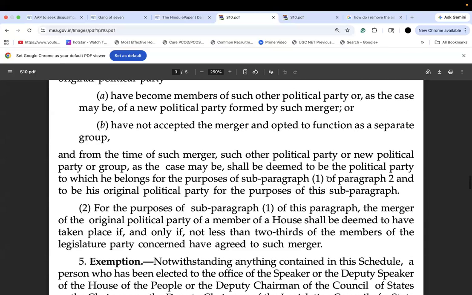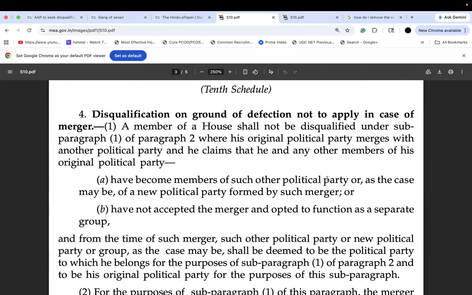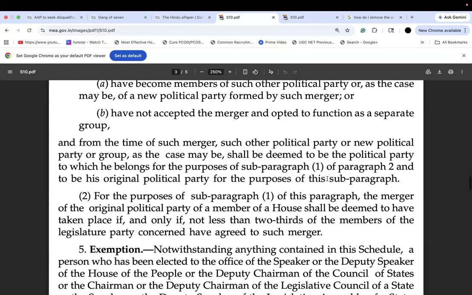So here you've understood. According to Constitution of India, when we read it, it says that the original political party must merge with another political party, and that also the merger will only be claimed to have taken place if and only if not less than two-thirds of the members of the legislative party concerned have agreed to such merger. Now, mind you, in this particular case, two-thirds of the members have merged from AAP to BJP. It does fit into the second point.